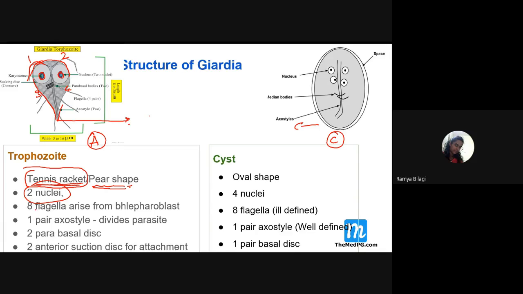So this is one more thing. Then how many suction discs or sucking discs are present? So what are the sucking discs? Just a second.